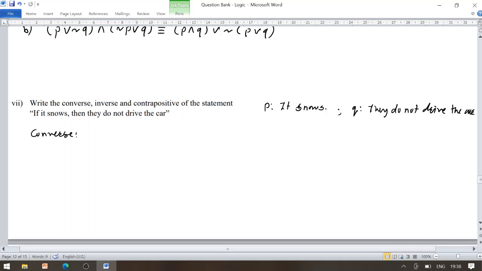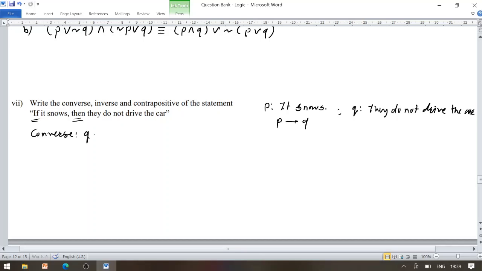Now look at the given statement: if it snows, then they do not drive the car. The two simple statements P and Q are compounded by using the words if then, so we have a conditional statement.